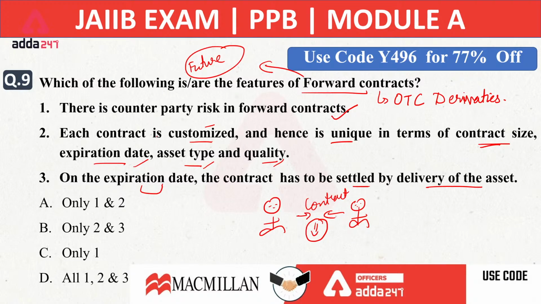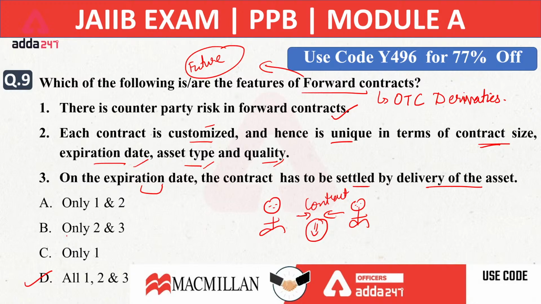So the right answer for this is the D option, that is all 1, 2, 3. All three are correct regarding the forward contract. Because there is no mediator, no stock exchange or commodity exchange between the two parties, there is counterparty risk involved. Then every contract is customized by both the parties. They decide what size of contract they want, what quality they want, what type of asset they want.